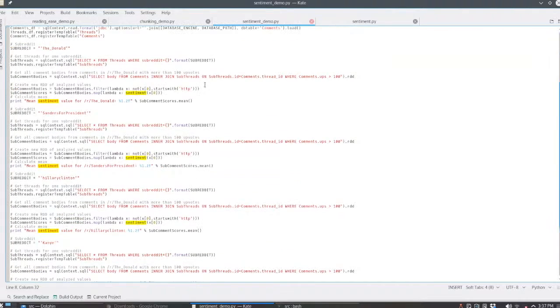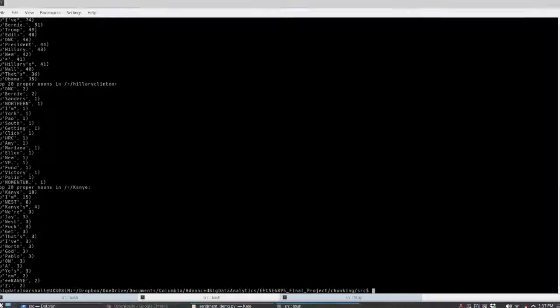Again, using the same techniques as before, section off one subreddit, get the threads, get the comments to those threads, filter out. This is just a quick and dirty way to filter out links, posts that just consist of links, and there's a lot of those. And we analyze, return as an RDD, and print the mean sentiment value.